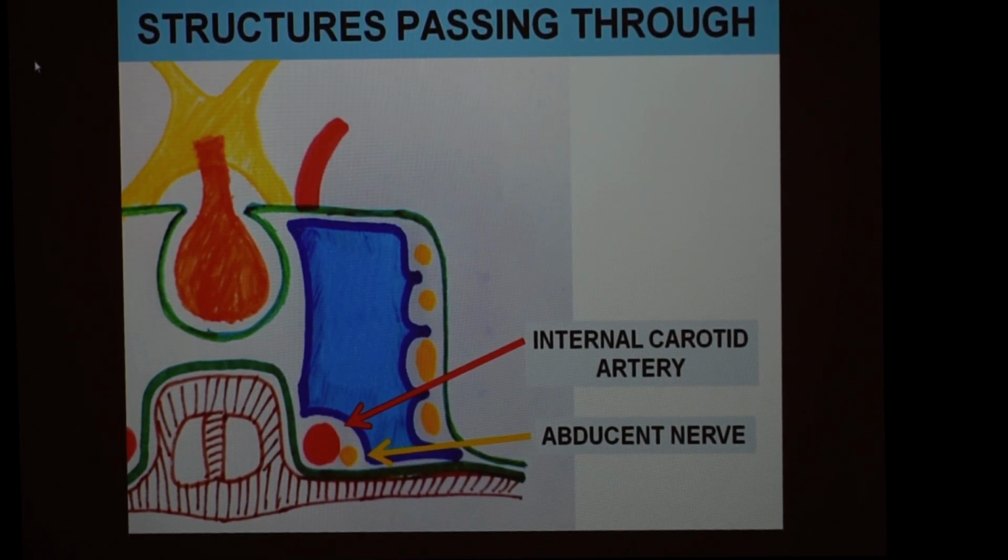It passes through the cavernous sinus, then pierces the roof of the cavernous sinus and turns backwards to continue into the cerebral part. So it had various parts: the cervical part, petrous part, cavernous part, and the cerebral part. Out of that, the cavernous part of the internal carotid artery passes through the cavernous sinus, and here it gives the superior and inferior hypophyseal branches.